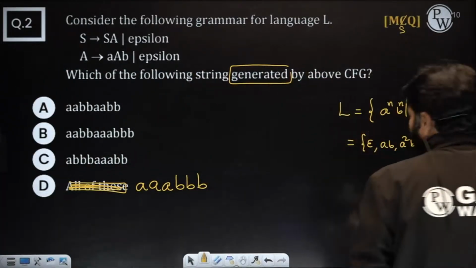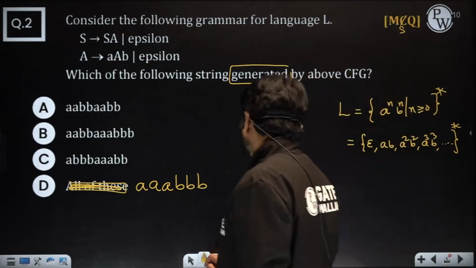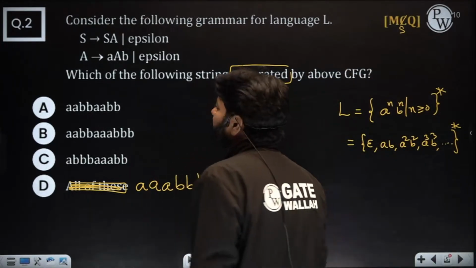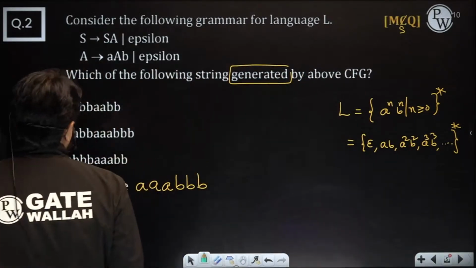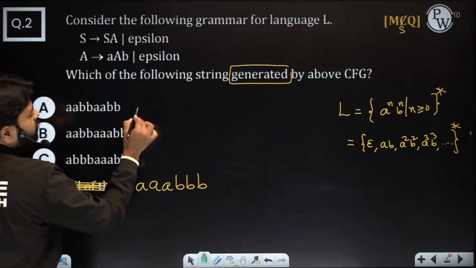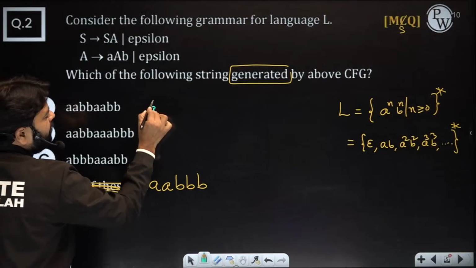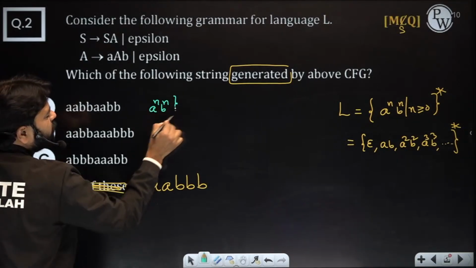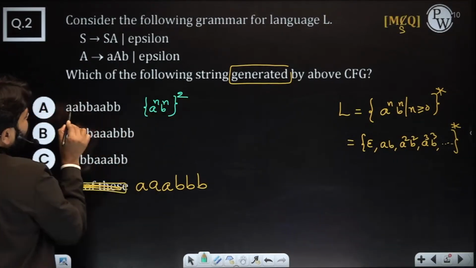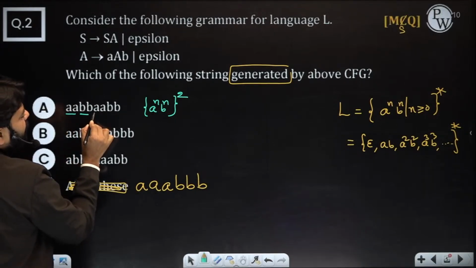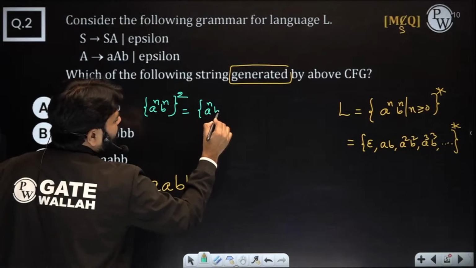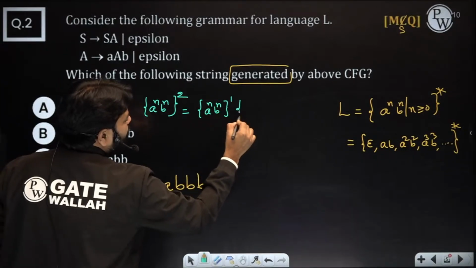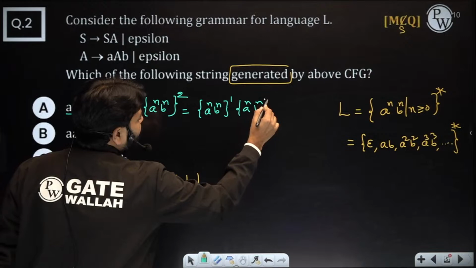Let's see. Is that (a^n b^n) star? When you do it, double a double b and then double a double b. So it's a^n b^n, then a^n b^n again.